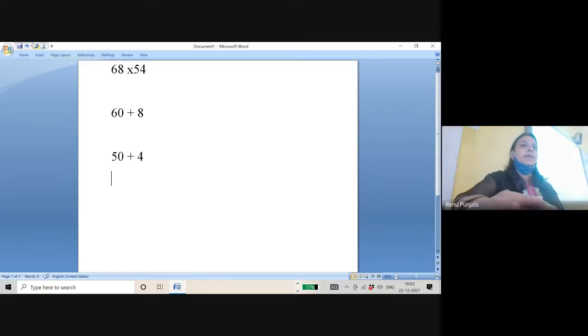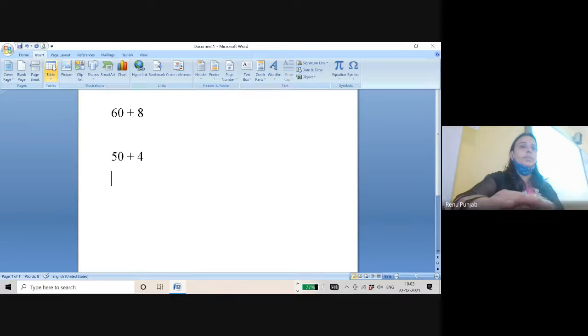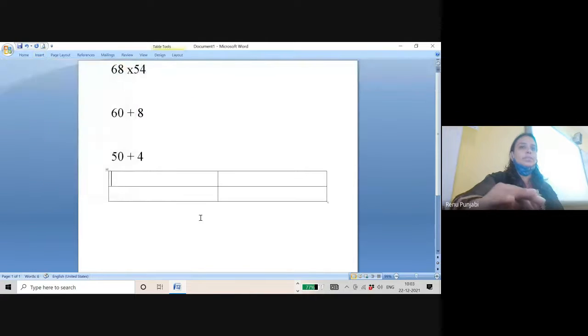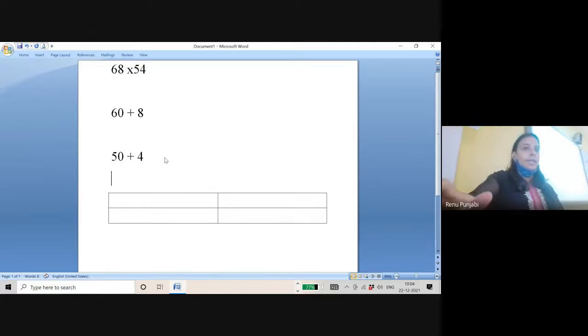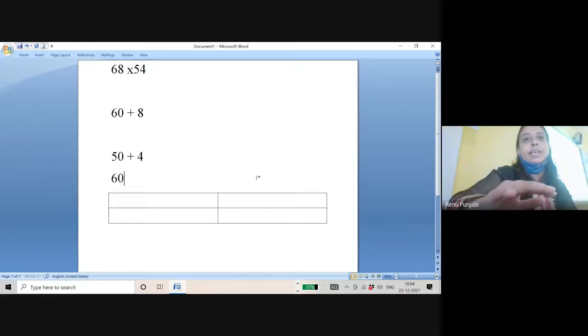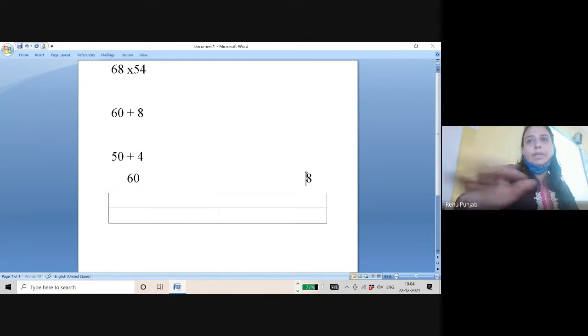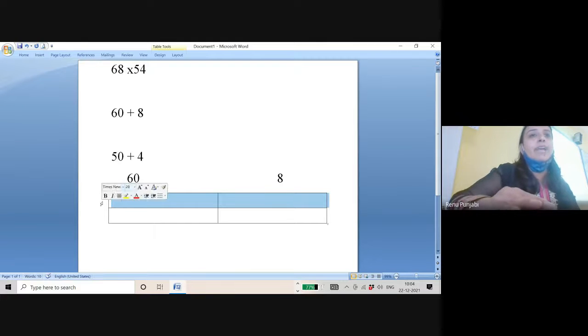So when you make a table down, this is not the first time you are learning the column method. First you have expanded the number. Then after expanding, you need to arrange the number here. 60 will go here and the 8 will go here. 60 with 50, 60 will be here and 8 will be here. Now in this side, what will be row wise? 50 and 4.